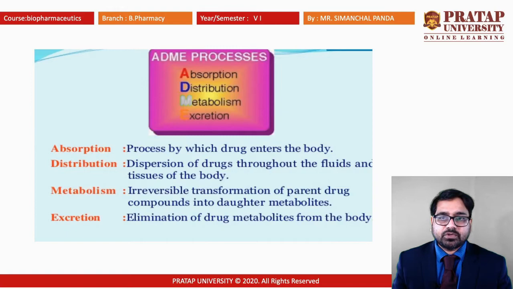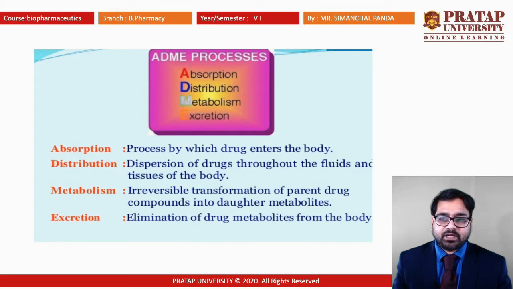So the ADME process: absorption, distribution, metabolism and excretion. Absorption is the process by which the drug enters the body. Distribution is the dispersion of the drug throughout the fluids and tissues of the body. Metabolism is the irreversible transformation of the parent drug compound into daughter metabolites.